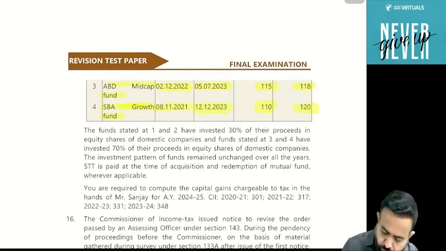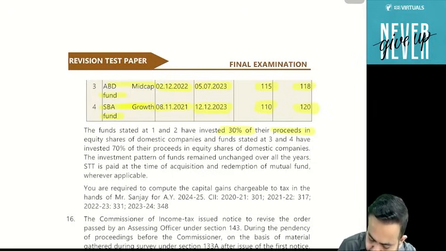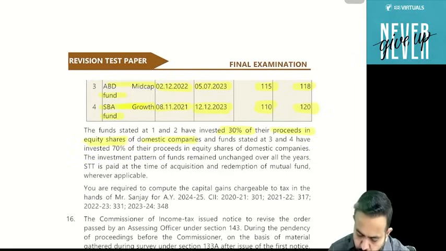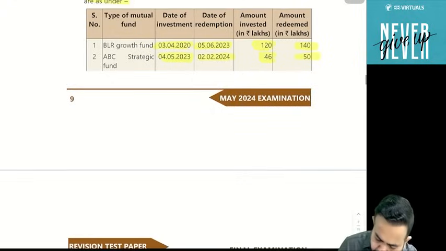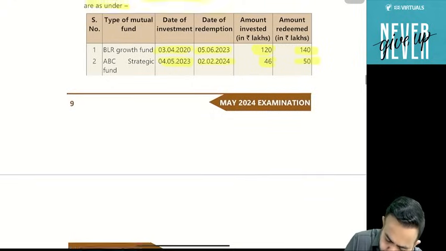Now, the funds stated at 1 and 2 have invested 30% of their proceeds in the equity shares of domestic companies. So guys, can I say that 1 and 2 are debt mutual funds?